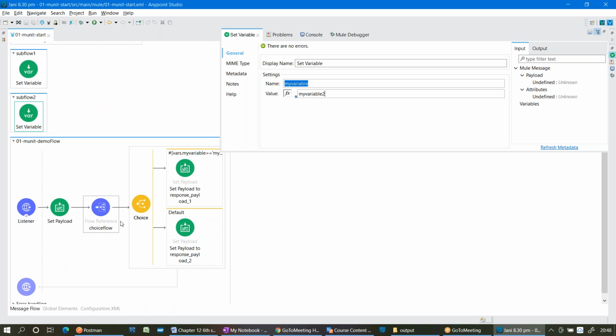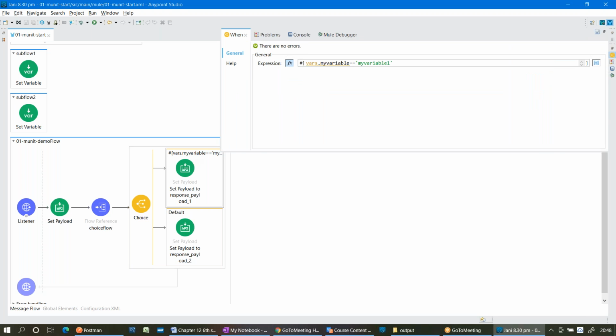Now that event will be processed by the choice router in your main flow. What is the condition I have written? If variable equals my variable 1, the condition is satisfied. Otherwise, it goes to the default route.